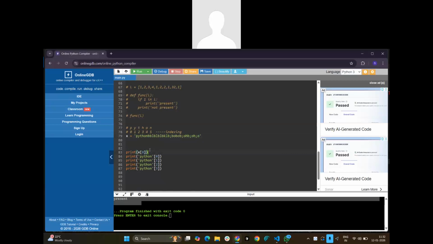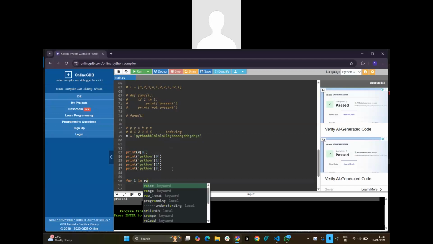There is a concept, as we mentioned, if I want to go for the range, for i in range of 1 comma 10. If I want to go in the negative way, how can I do this? If I want to go the positive way, how can I do it?